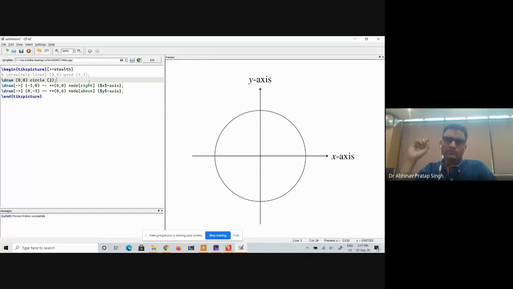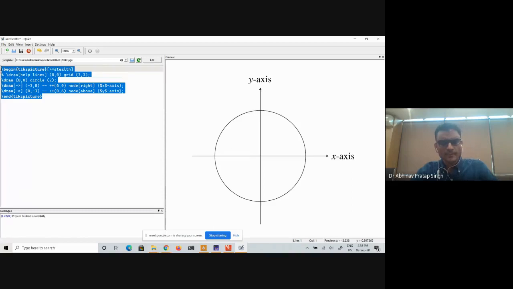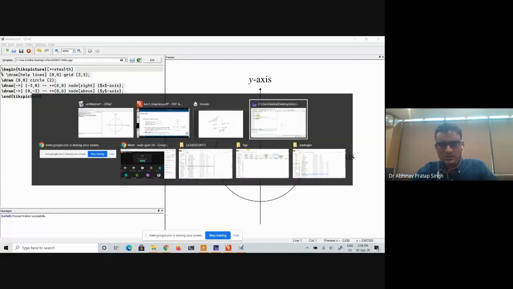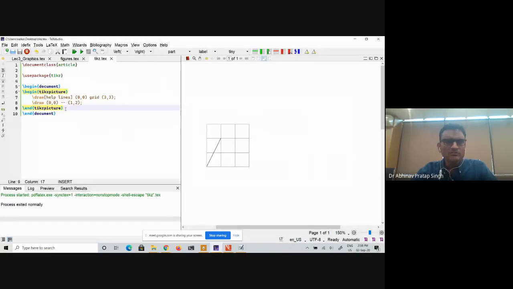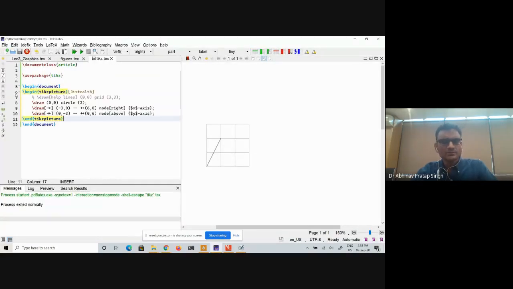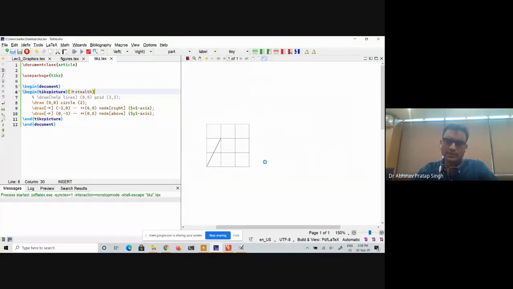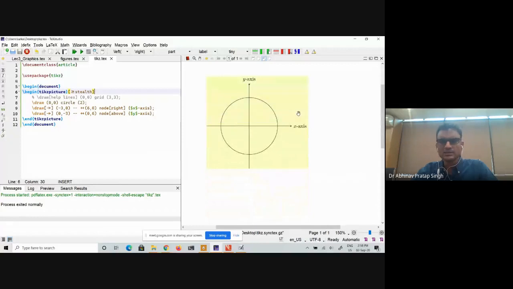You have to run it if you are writing it in Text Studio. For example, if I copy all of this and paste it in the Text Studio, here, now I have to run it. Then only it will show on the right hand side. As you can see, it is showing in the Text Studio also. That is why I said it is not necessary to use this software, but this software makes your life very convenient. That is the whole point.